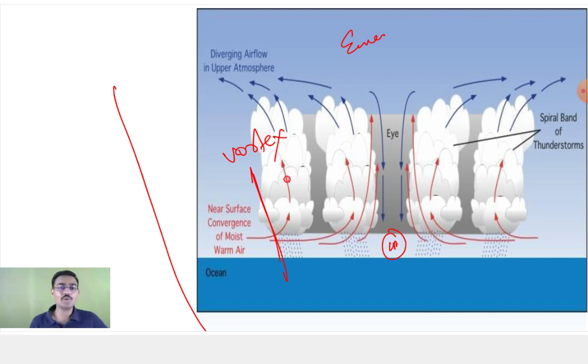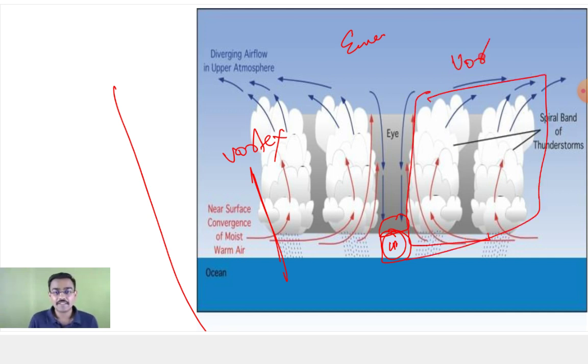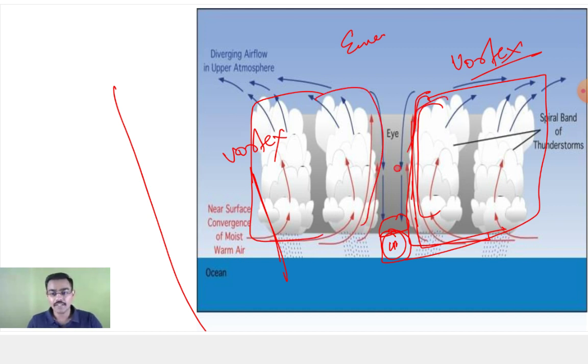Now you will have a huge rainfall, and then suddenly there will be no rainfall. When you have the eye, many people think the cyclone is over and the rain has ended. No. Authorities and government say, please don't go outside. This is just a temporary phase. This is the eye, and you are yet to witness this particular vortex. The picture is not over yet, my friend; this part of the cyclone is yet to come. You will have rainfall because of this vortex, and this vortex is yet to hit the coast.